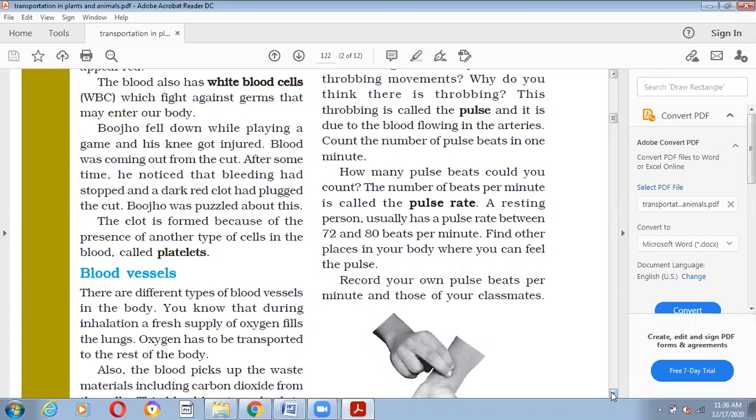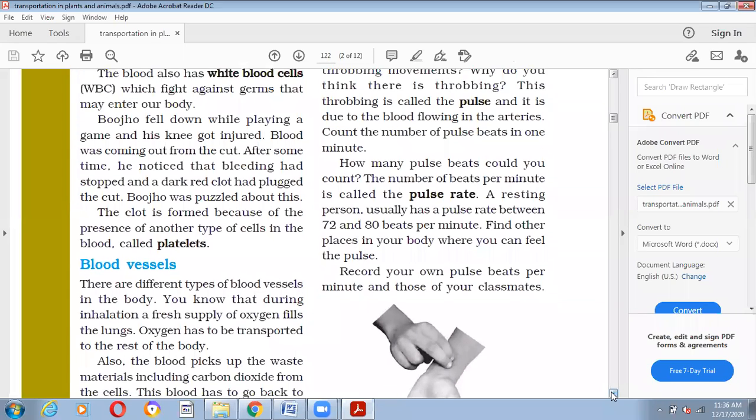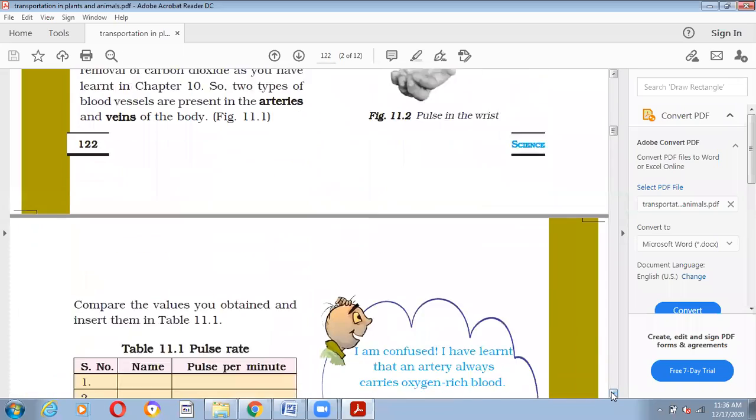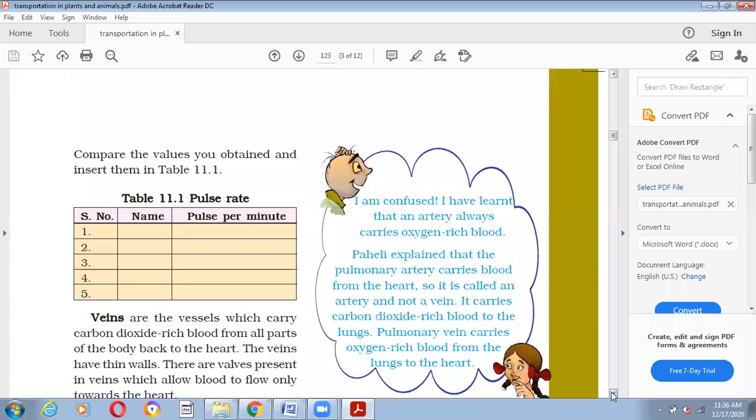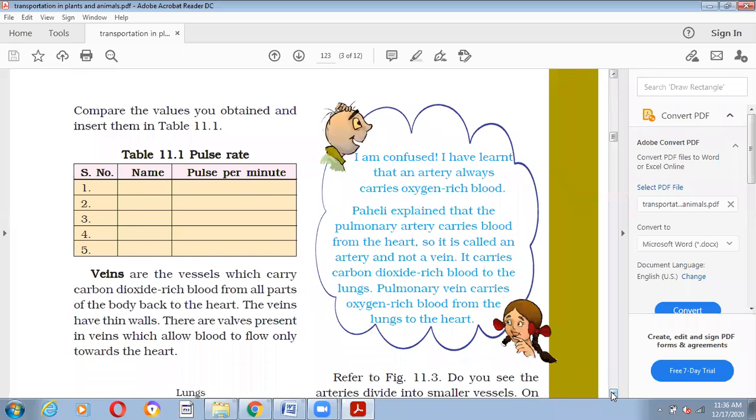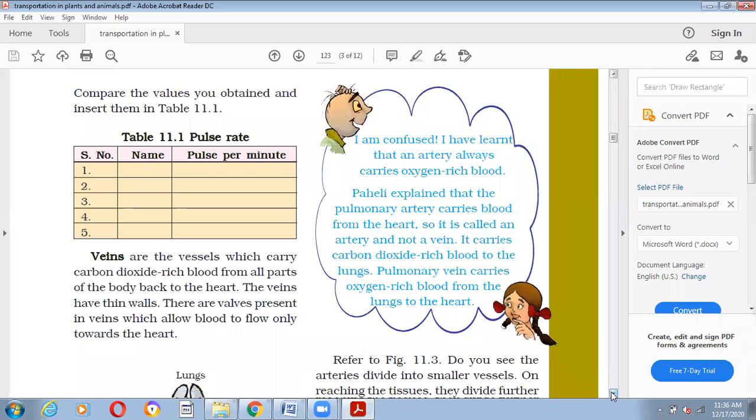For a normal resting person, the pulse rate usually lies between 72 to 80 pulse beats per minute. Generally, pulse rate is measured by feeling the pulse at the inner wrist. When you do some physical exercise, then the pulse rate increases. So you can do that activity, note down the pulse rate per minute and fill it in the table. Next we have veins.